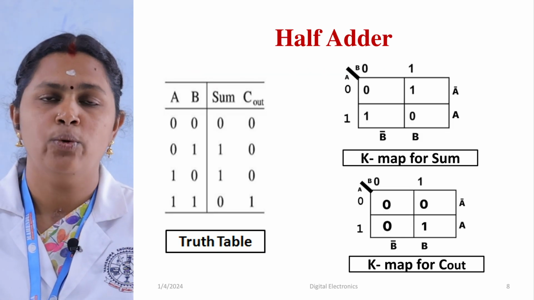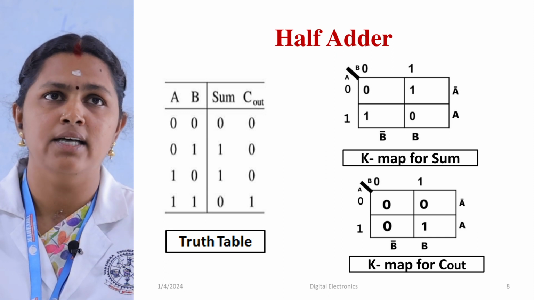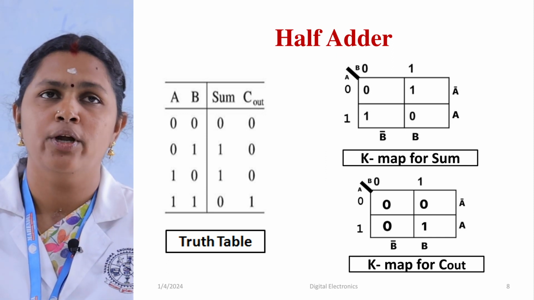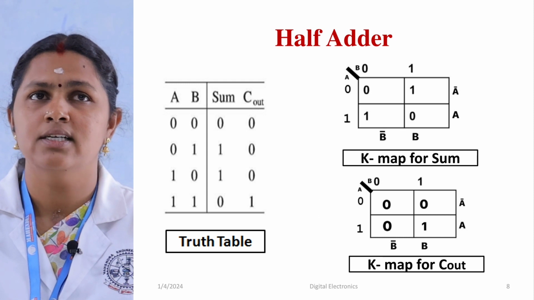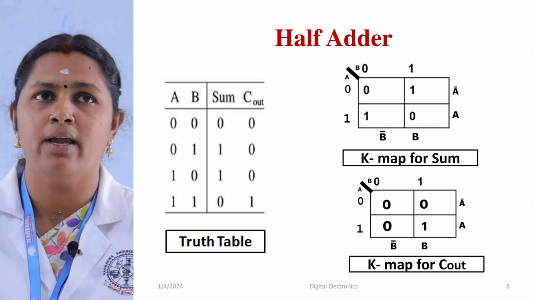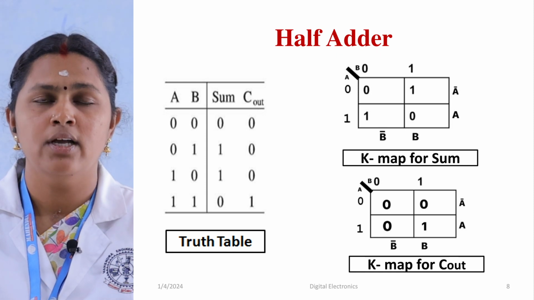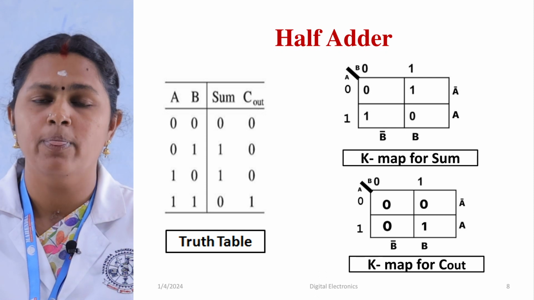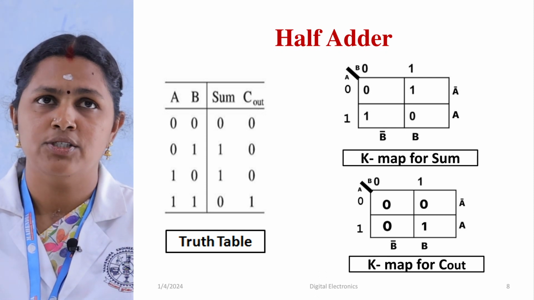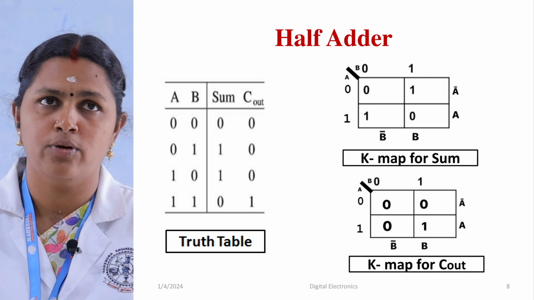So it has two inputs. I am naming the inputs A and B. Then it is going to produce the outputs sum and carry. So A and B are inputs, and sum and carry are outputs. It is going to perform logical operations, then produce the output.